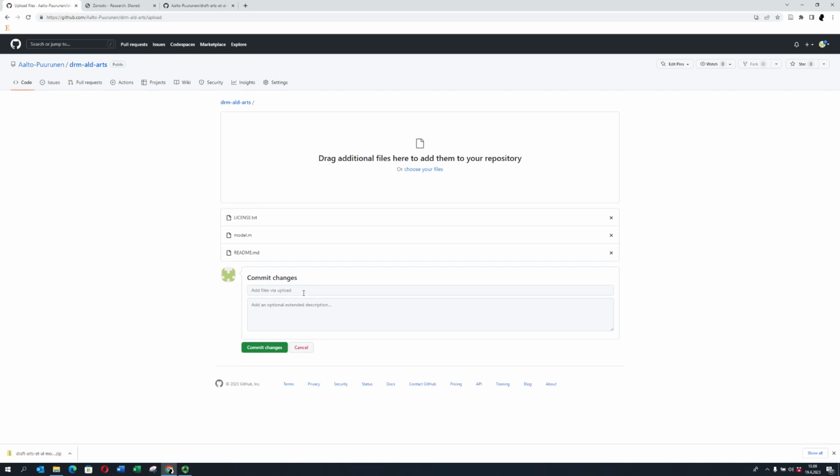And then you can write here where it says add files via upload. There you can write, for example, initialized repository or something like that. I write what you say, but I actually don't understand. Well, it's just for others to let you know what you actually did. What the change was. You can also write, so now we initialize the repository. It doesn't matter, it's just for information. All right. Then just commit.